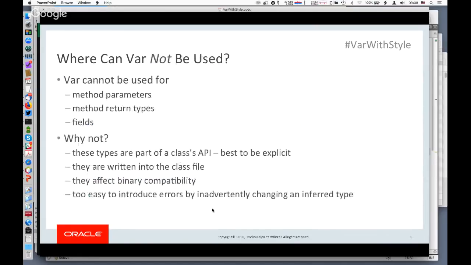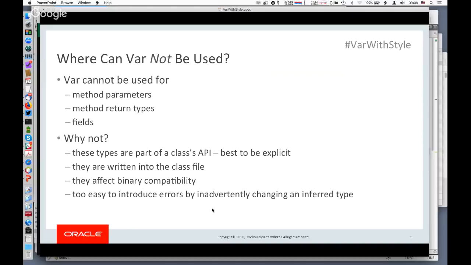Now, there are a bunch of places where var cannot be used. In particular, it can't be used for method parameters, can't be used for method return types, and it can't be used for fields. And this is not inherent to the concept of type inference. Certainly, this was a design decision.